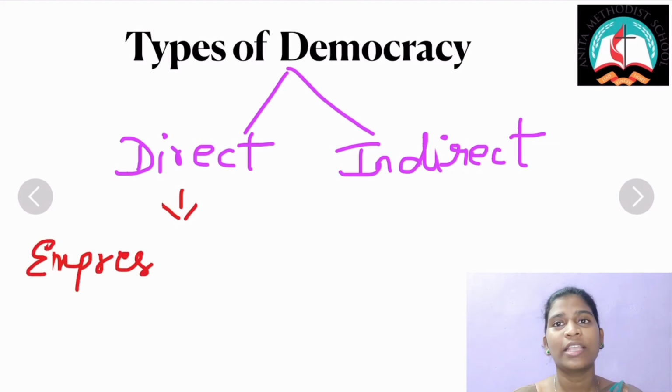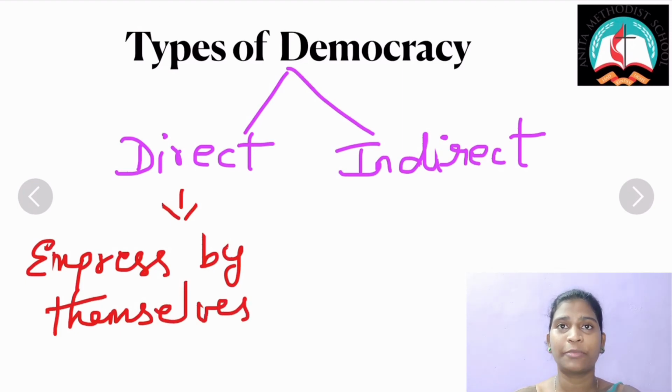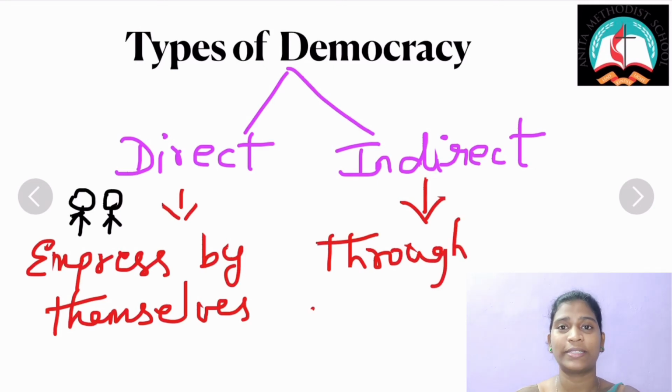Examples: ancient Greek city-states, Switzerland. And then indirect democracy, which is also called representative democracy. In this type, the people express their will on public affairs through their elected representatives, and this type of government is called indirect or representative democracy.